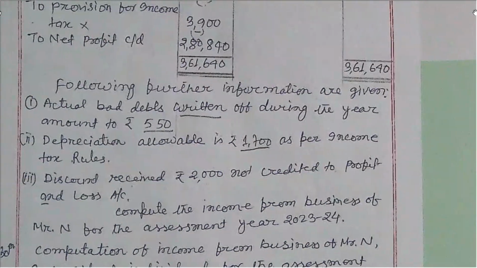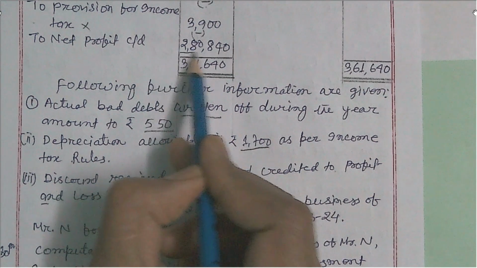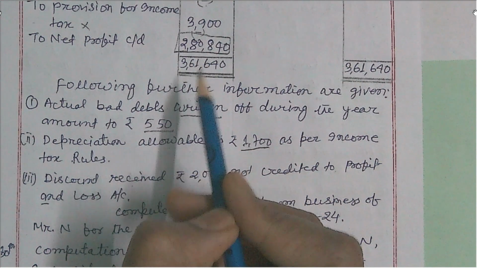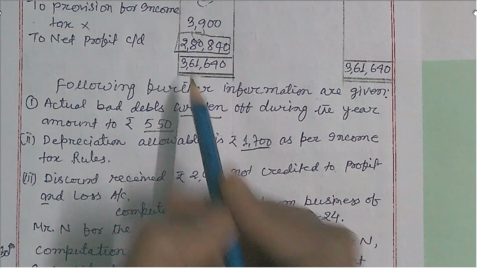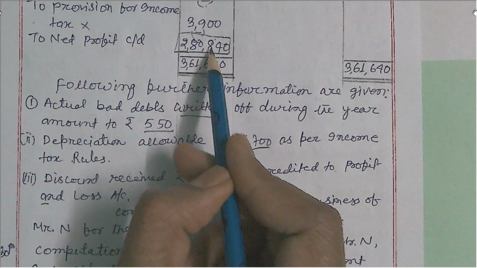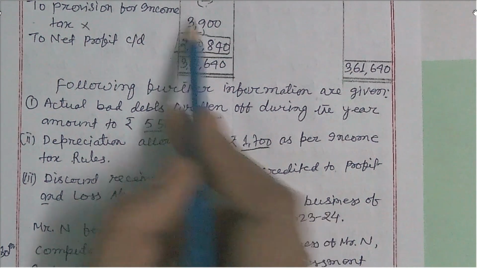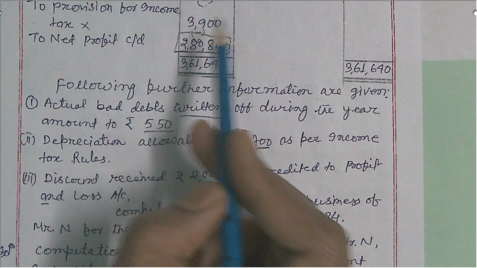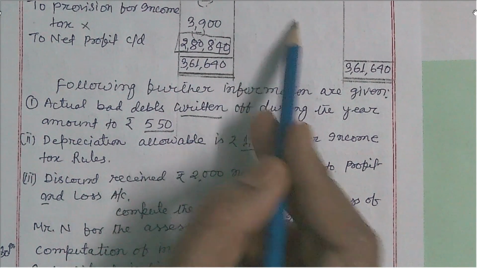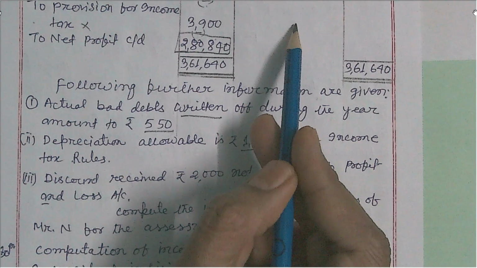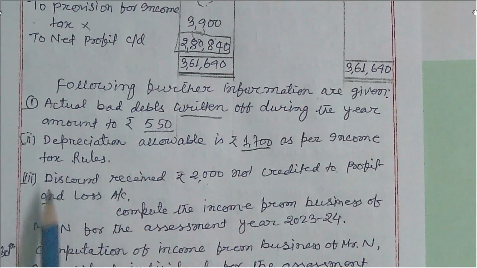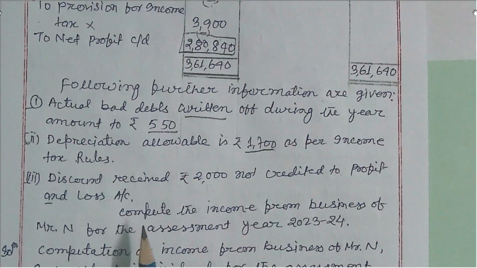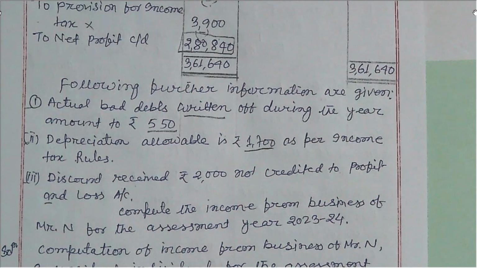So then we have to rectify that. This net profit 2,80,800 is not the correct profit from the income tax point of view, so we have to correct it. After giving the effect of those unallowable expenditures debited, we have to add back, and those unallowable income added on the credit side, we have to deduct. Then the balance, after giving the effect of these three adjustments, is the income tax profit, and from the income tax point of view this profit is acceptable.